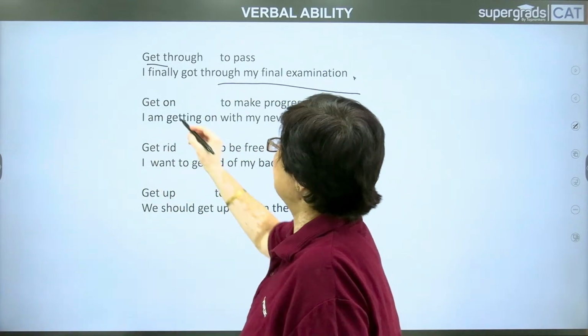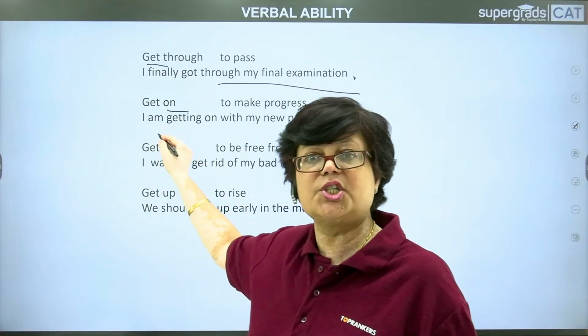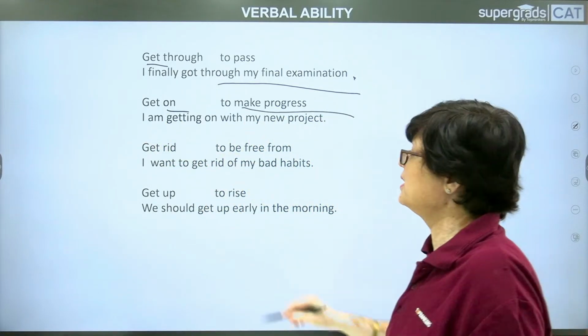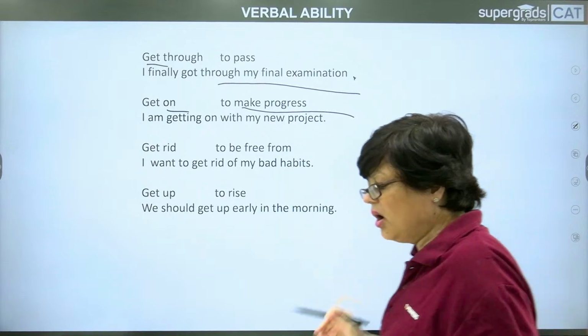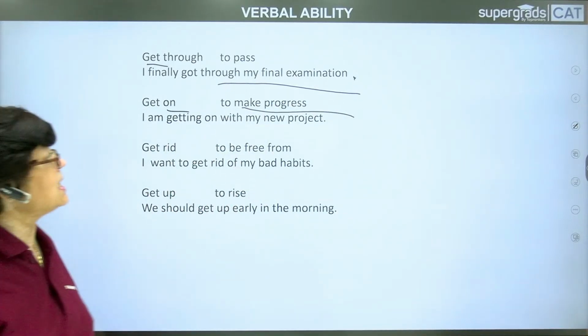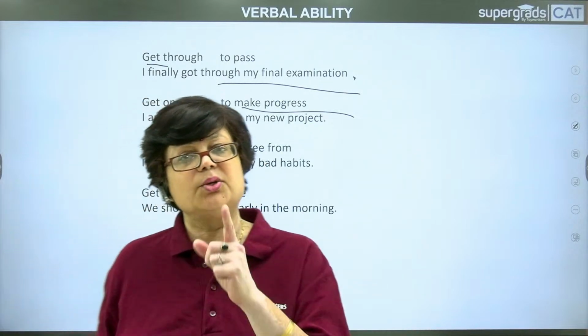Get through. Then get on. Look at the preposition on. It has come with get. To make progress. To make progress. For example, I am getting on with my new project. I am getting on with my new project means I'm making progress with my new project.